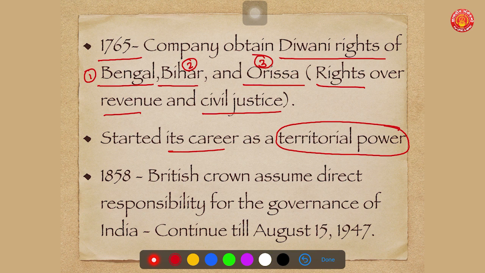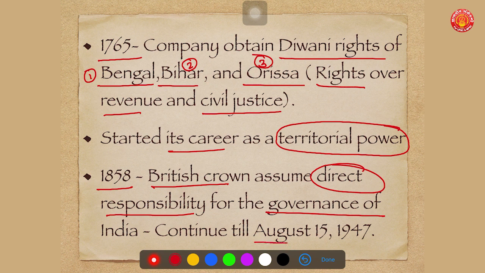But over a time period, the company developed its territorial expansion, and in 1858, that is after the first war of independence or the revolution of 1857, the British Crown assumed direct responsibility for the governance of India, and it continued till August 15, 1947. So this was a landmark.